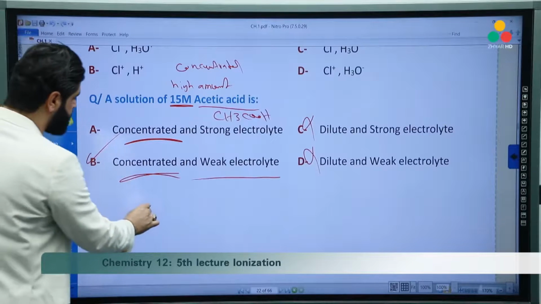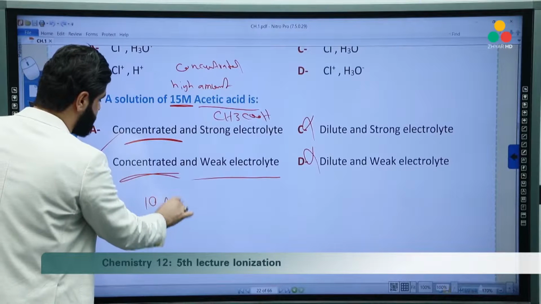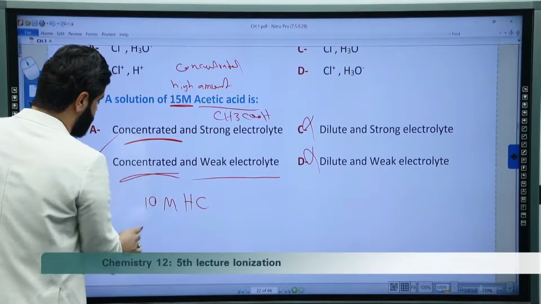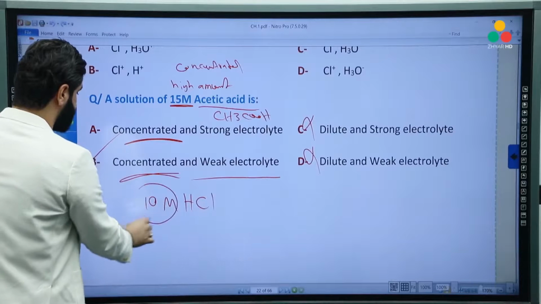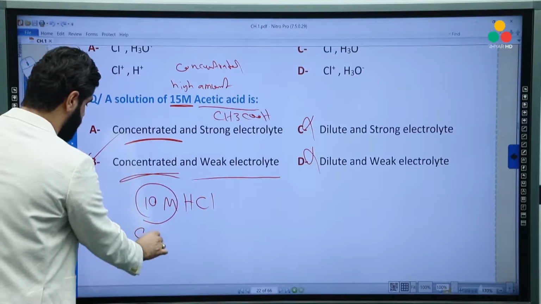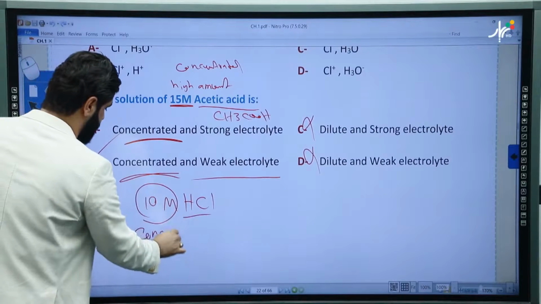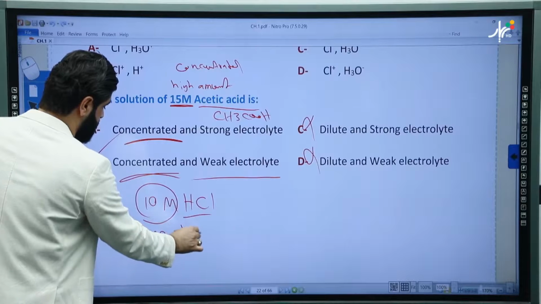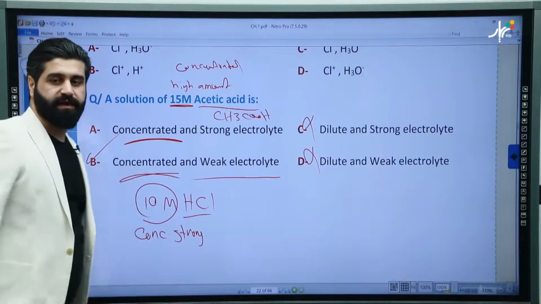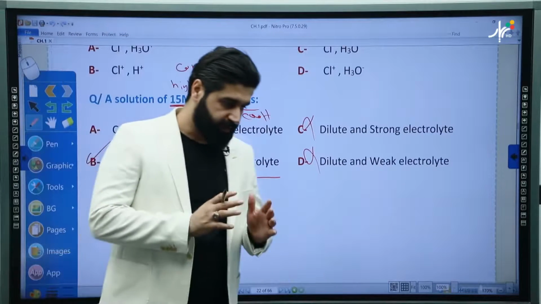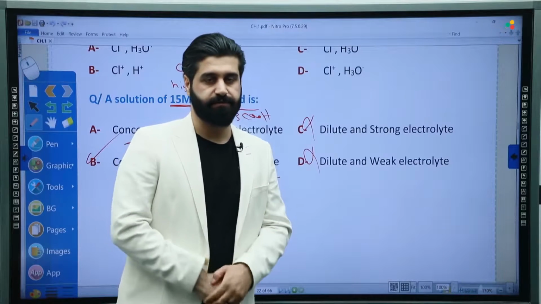What if we have 10 molar HCl? Okay, it's high amount, so it's concentrated and it's a strong electrolyte. So there is no relation between strong and weak with concentrated and diluted.